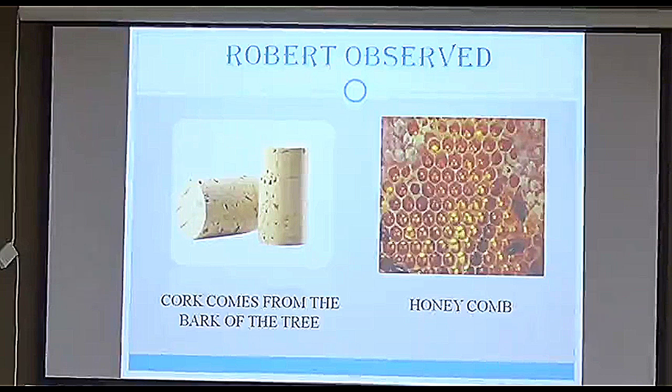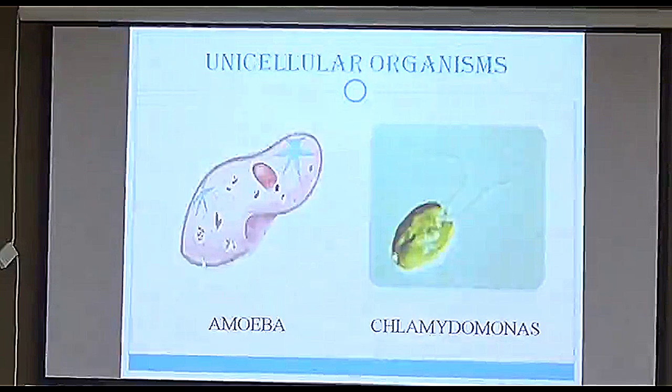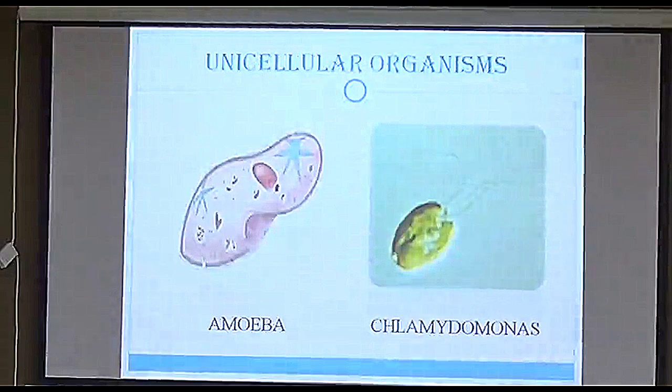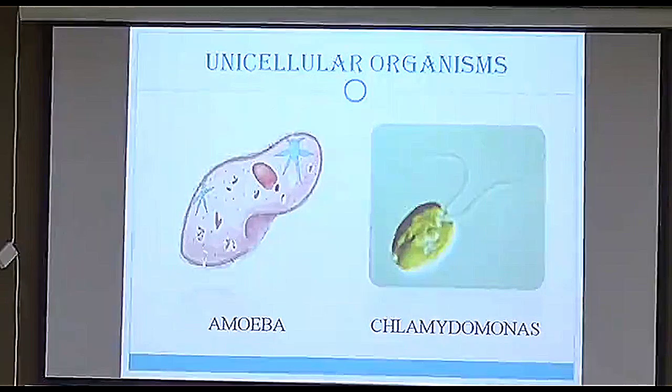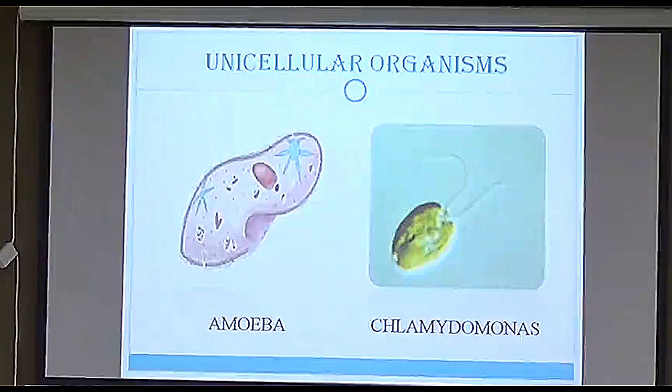Now, what are unicellular organisms? What are multicellular organisms? Because ultimately the cell is a building block of life, and it comprises so many things. We are going to cover that. As in class 8, what we have studied, a group of cells will form a tissue, a group of tissues will form an organ, and a group of organs will form an organ system and ultimately an organism.